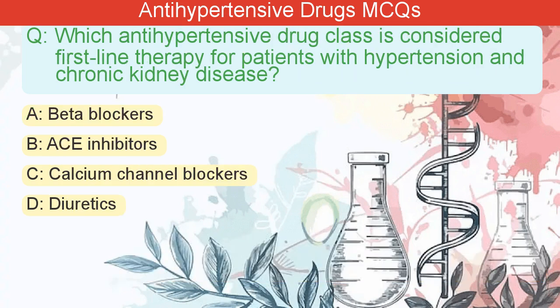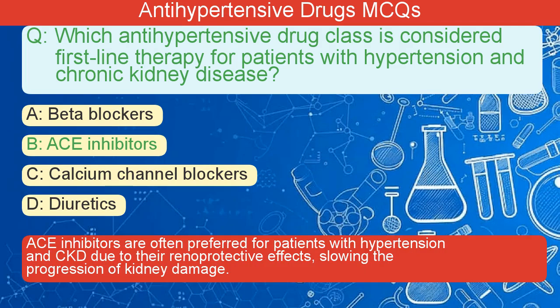Which antihypertensive drug class is considered first-line therapy for patients with hypertension and chronic kidney disease? A. Beta blockers. B. ACE inhibitors. C. Calcium channel blockers. D. Diuretics. The correct answer is B. ACE inhibitors are often preferred for patients with hypertension and CKD due to their renoprotective effects, slowing the progression of kidney damage.